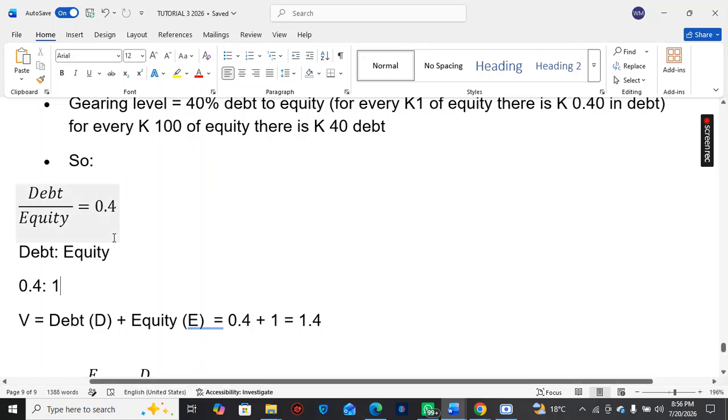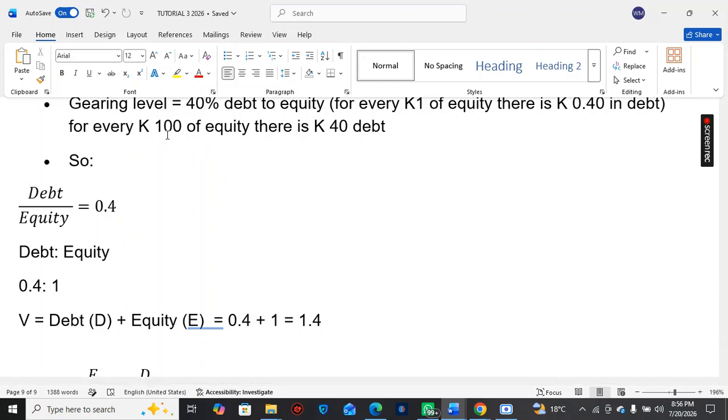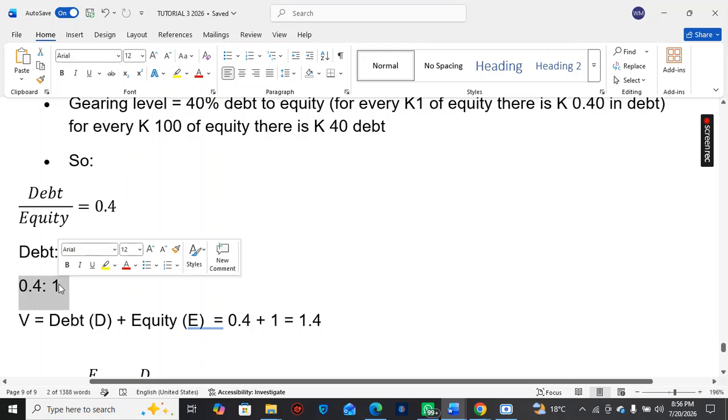If we wanted, we would have used 40 and 100 kwacha, or 1,400 kwacha. You can use whichever you feel like. So this is the ratio that we're going to use to tabulate the weightages.